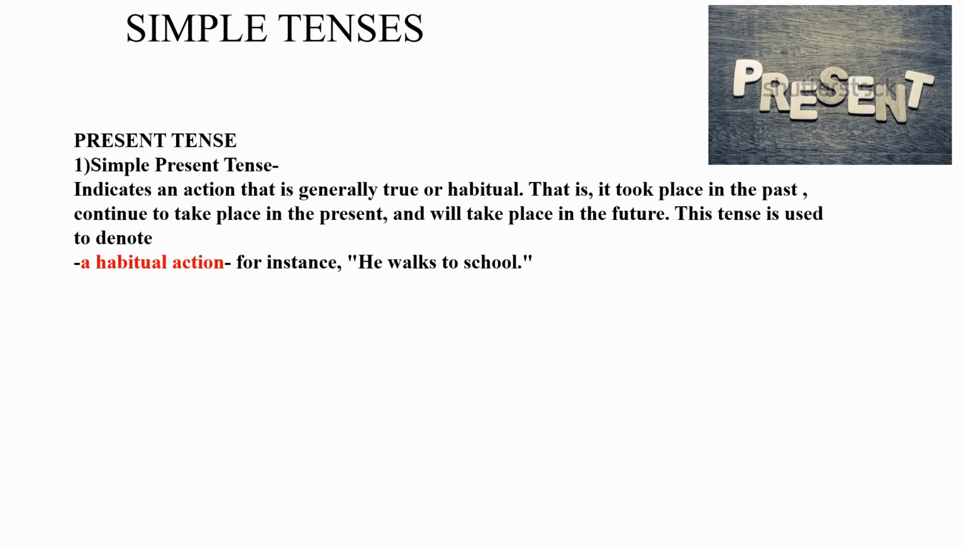For instance, he walks to school. Someone who is walking to school means he would be walking to school daily. That is known as a habitual action. Like, he eats breakfast at 8 a.m. So that is also a habitual action.